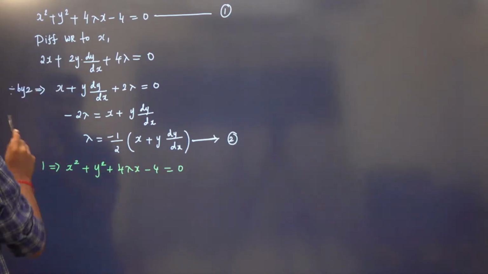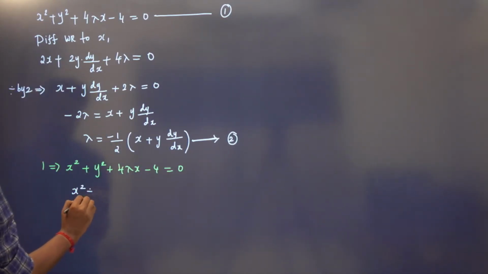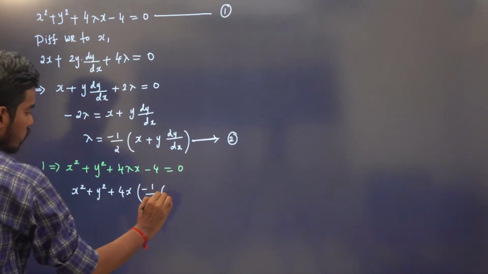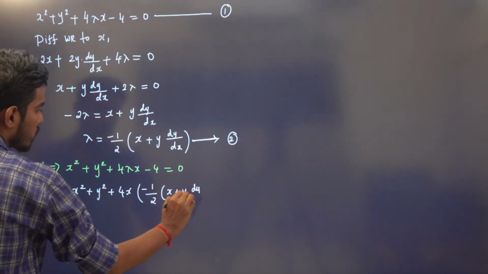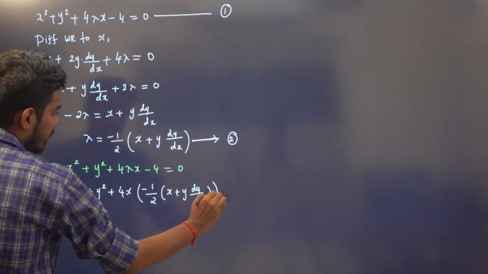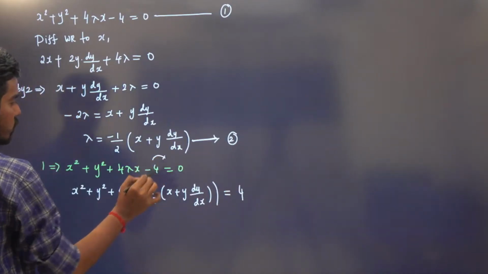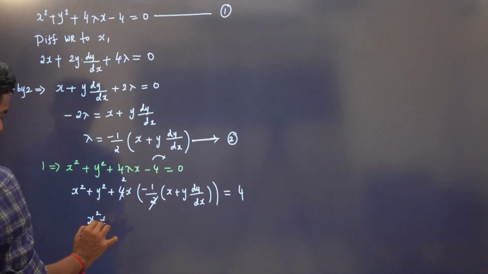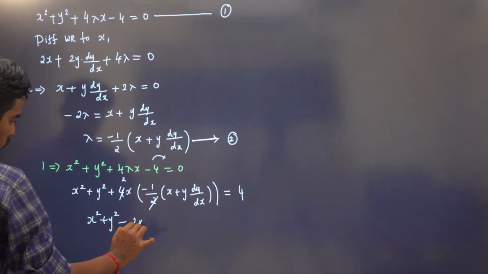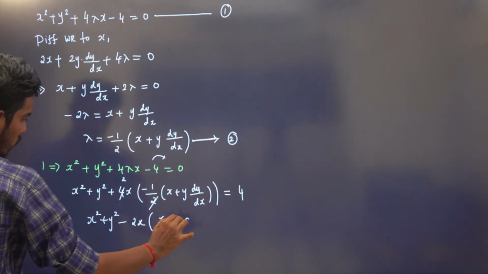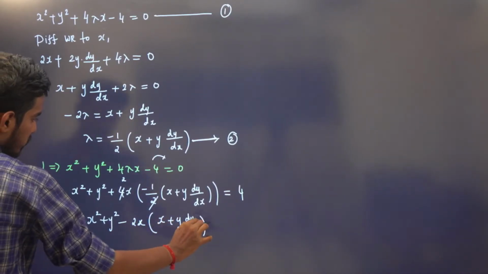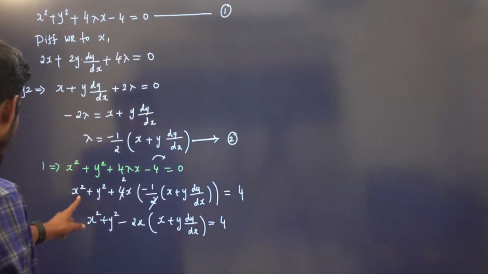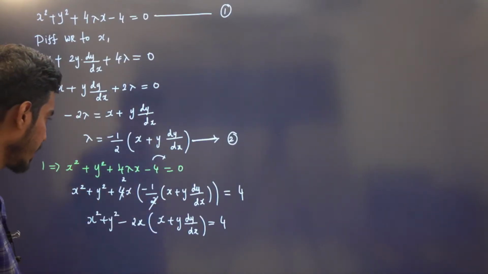Now instead of lambda, I'm going to substitute this value. So we have x square plus y square plus 4x. Instead of lambda, I'm going to do minus 1 by 2 (x plus y dy by dx) is equal to 4, right? I'm just taking this term to that side. Now these two 2s will get cancelled. So we have x square plus y square minus 2x times (x plus y dy by dx) is equal to 4, right?